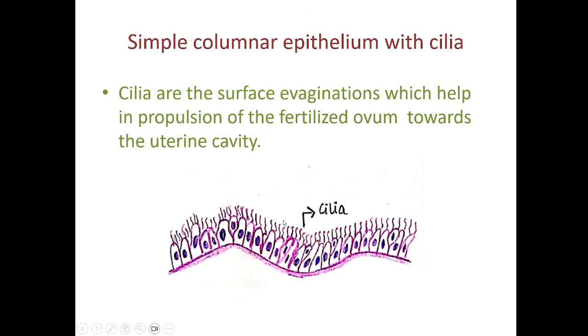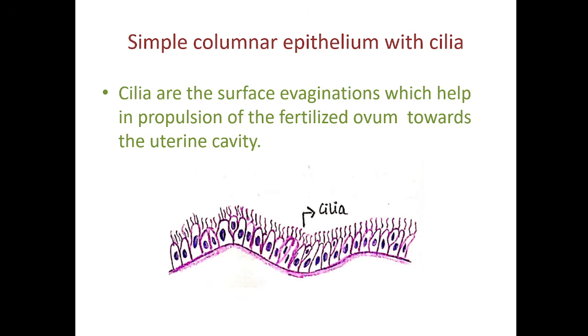What are they made up of? Cilia are made up of microtubules. The microtubules are present in the cytoplasm of a cell. So these microtubules will join with each other to form a hair-like filament which extends out from the plasma membrane. And these cilia can beat to one side. So when they beat, they will try to push the fertilized ovum towards the uterine cavity.